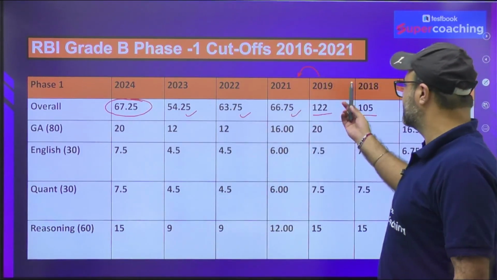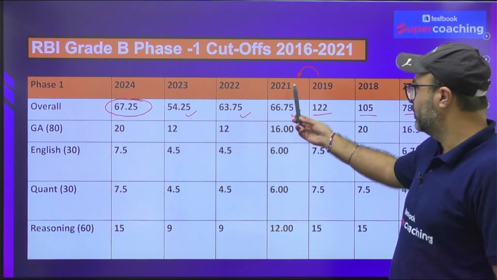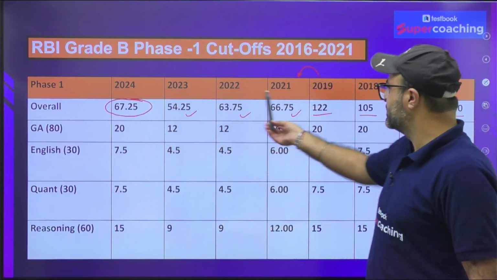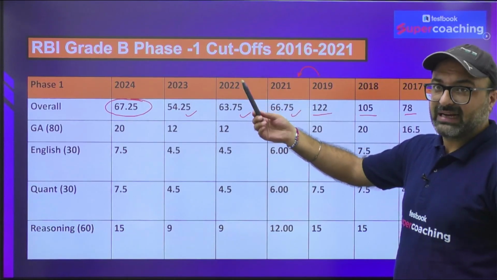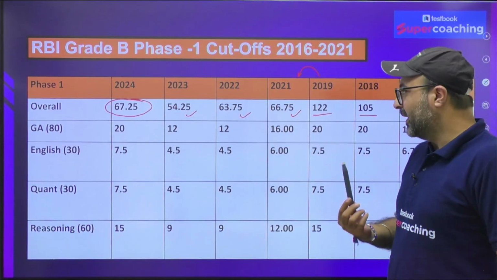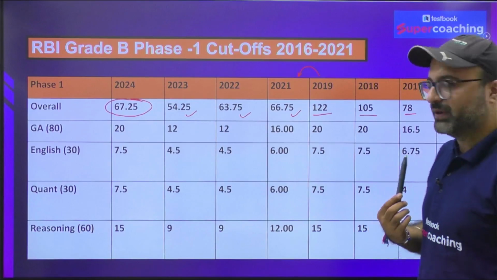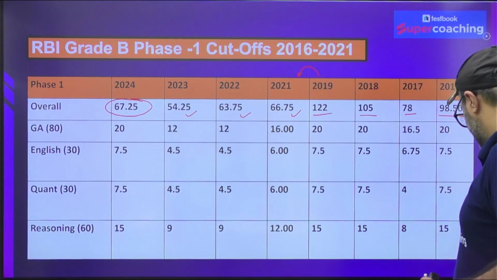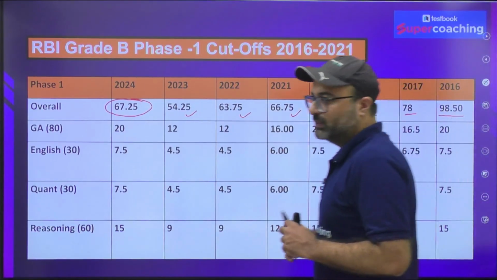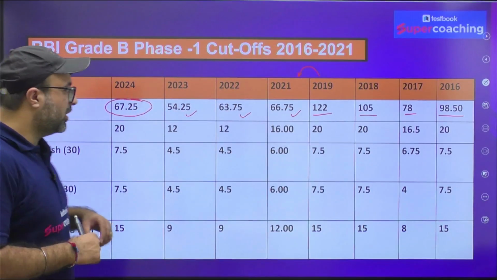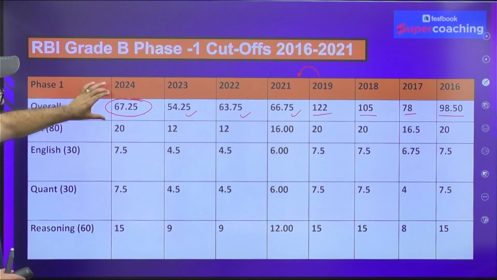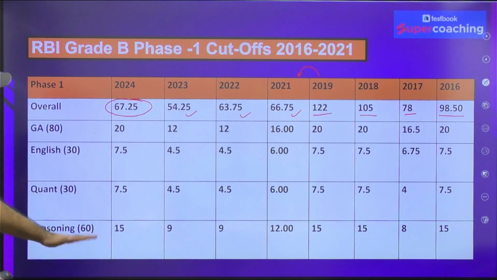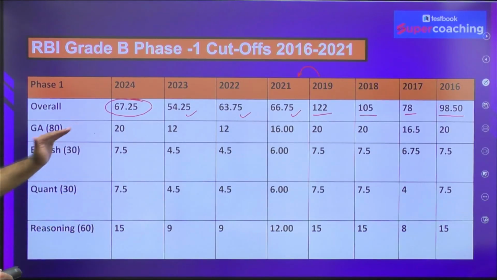As per the past analysis, if I take into account 2021 onwards, the cutoff is below 70 marks, that is, below 35% of 200, the total marks of phase 1. But the important thing you need to understand here is that there is a sectional cutoff as well. Now the question is, what do you understand by the word sectional cutoff? It means you will not be able to clear this exam even if you score a total of 67.25, unless you clear the sectional cutoff, that is, unless you score the required marks in the given section as well.